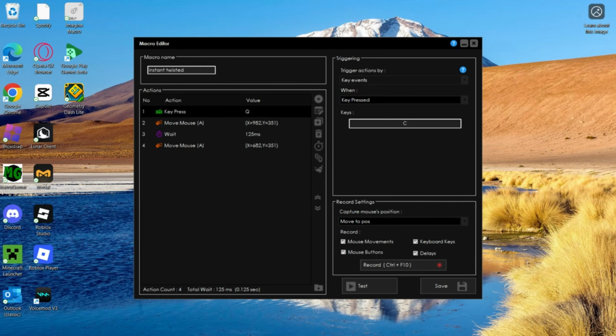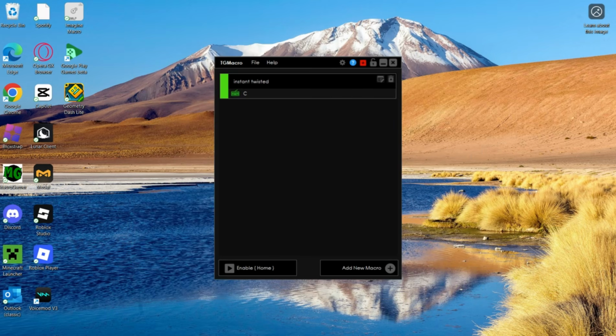I binded the macro to C, but you can toggle that to whatever keybind suits your comfort. Once you're done, click Save. Go to the bottom left corner and click Enable. This will run the macro.